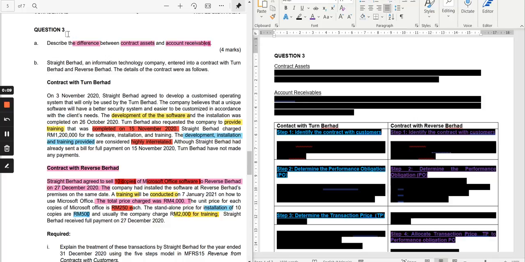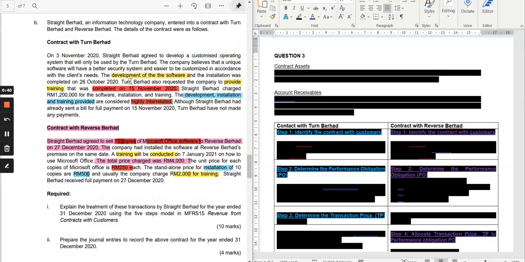Today we're going to discuss another past exam question from MFRS 15, revenue from contract with customer. What we're going to discuss is question 3 from the final assessment February 2021 that was conducted in UiTM Perak. So let's start. It is question 3, and question 3 has 22 marks.